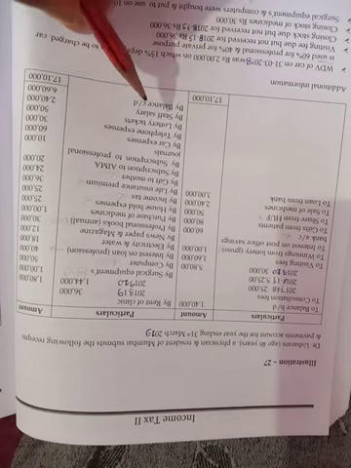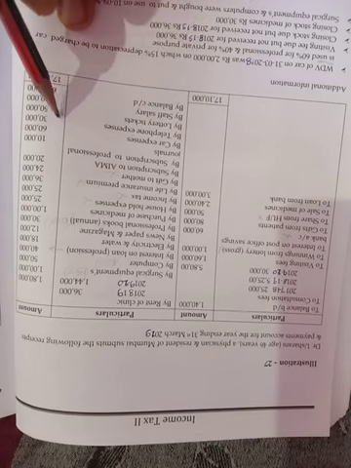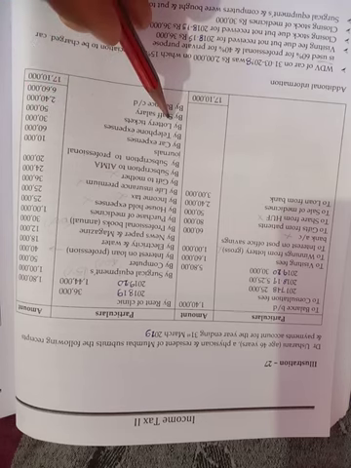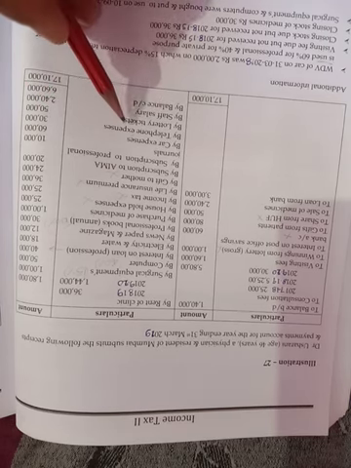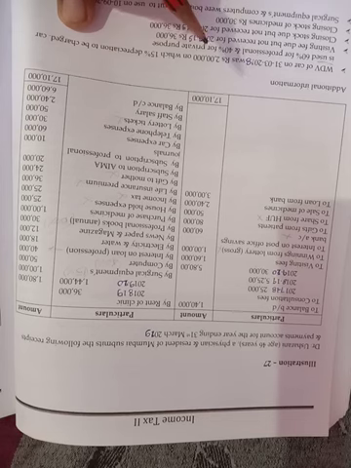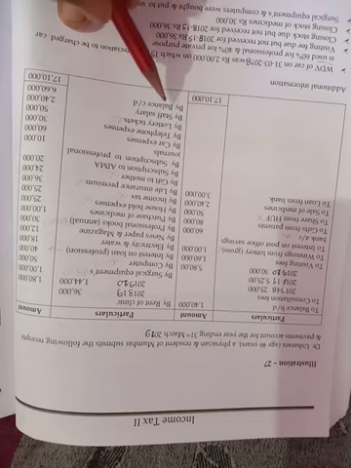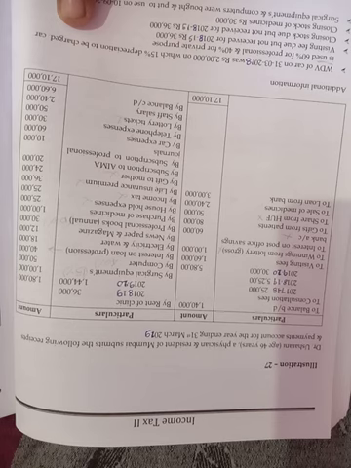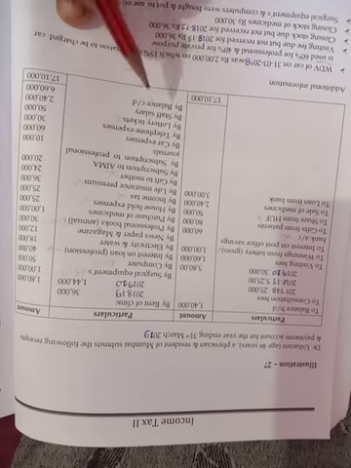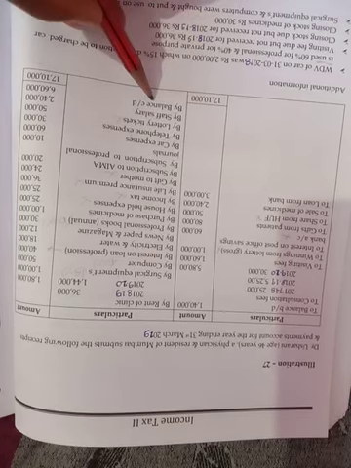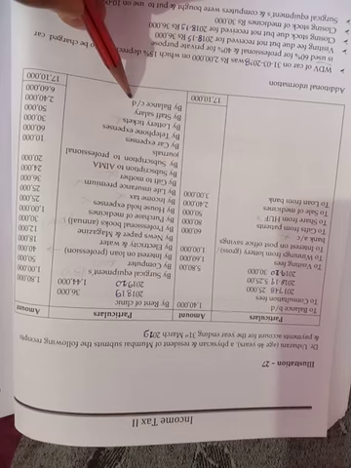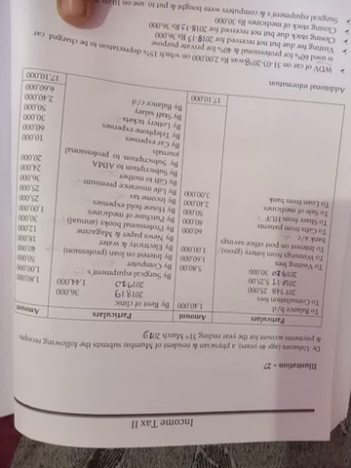Next, telephone expenses are related to the profession, we need to consider. Next, lottery tickets. Lottery tickets are not related to the profession, right? Will not consider. Next, staff salary is a professional related item, we need to consider. Next, as usual, balance carried on is a closing balance, we will not consider it anywhere.